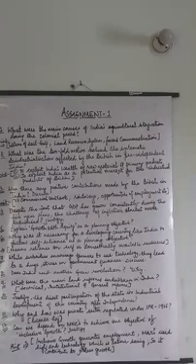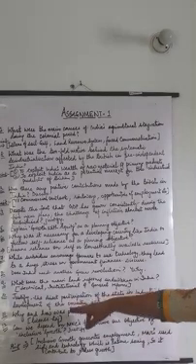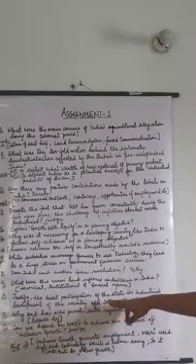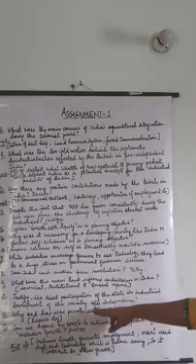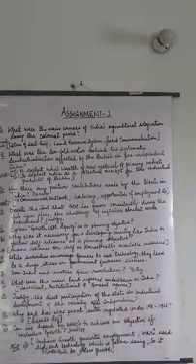Now question number 10. Justify the direct participation of the state in industrial development of the country after independence. I'll explain this. State participation means the government participation.